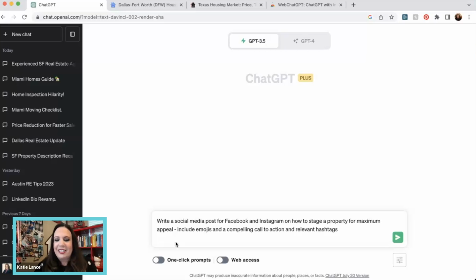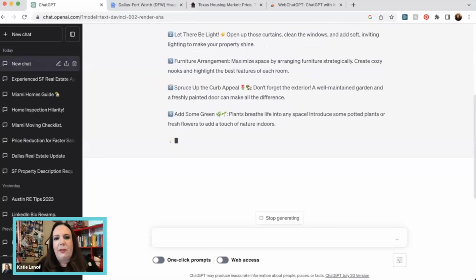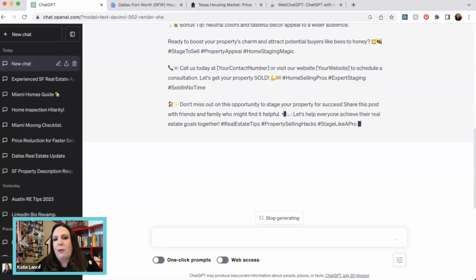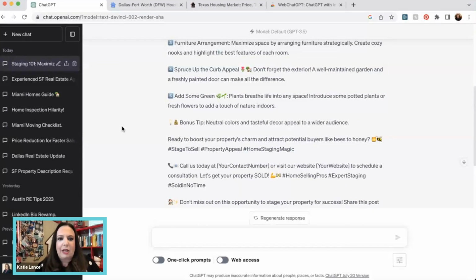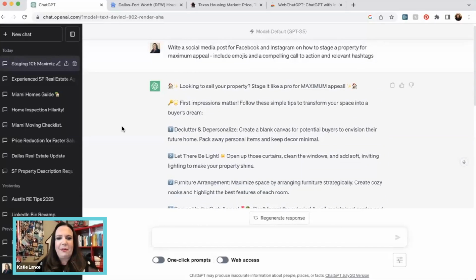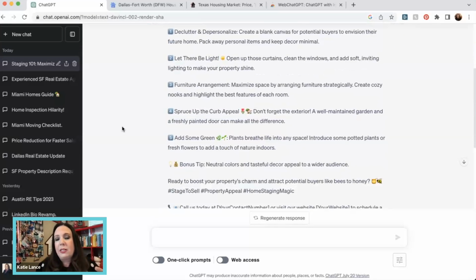and emojis. So again, this is just about staging, but I would think about all the different things that you encounter as you are working with clients, and you could use this formula not just for staging, but for buying, selling, relocation, etc. So here we go. Looking to sell your property, stage it for maximum appeal. And of course, when you're actually posting this to social media, I would probably add maybe a before and after picture, or maybe some examples of staging.